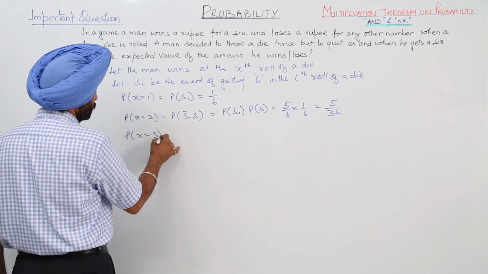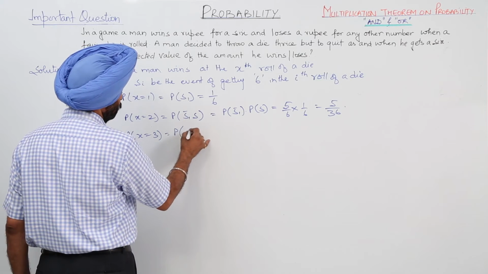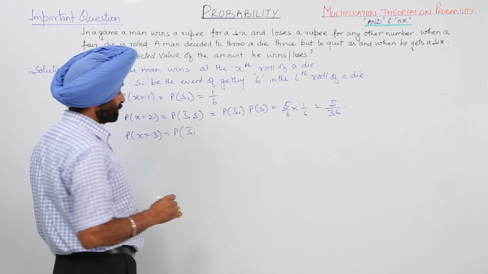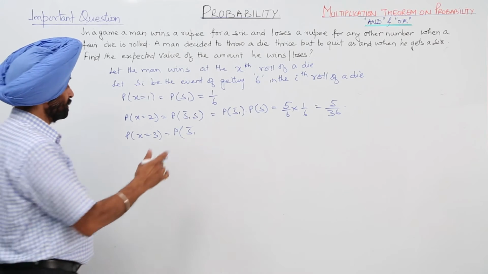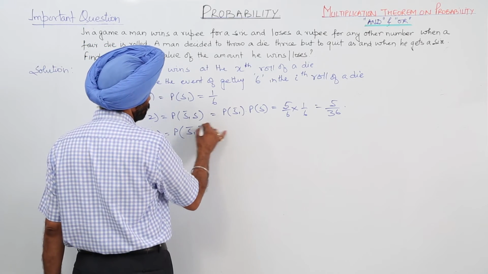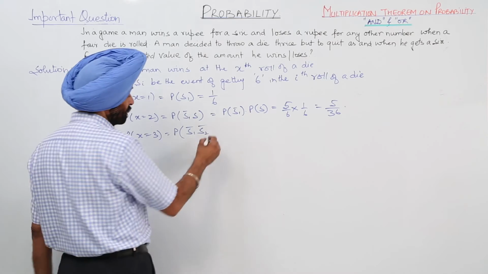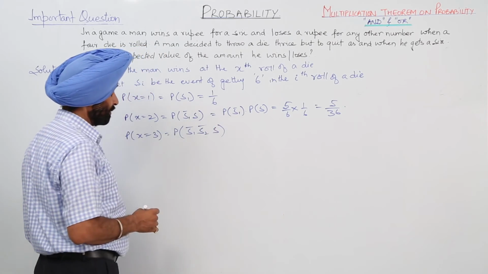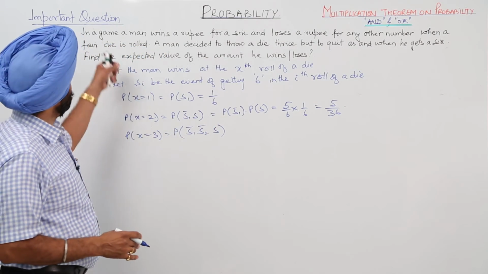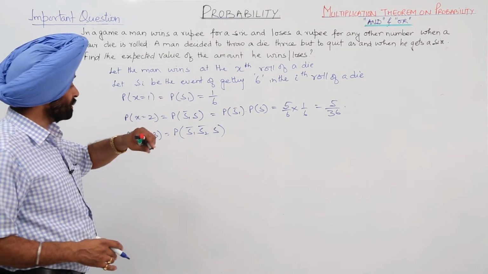Now, x is equal to 3. We are having probability for, in the first case he is not getting a 6, in the second case he is not getting a 6, but here he is getting a 6. So he has to stop, and this is the condition that he has to throw a die 3 times.